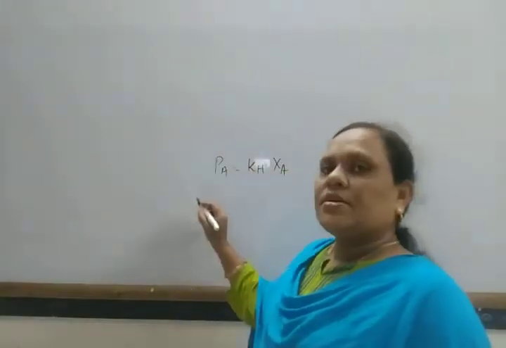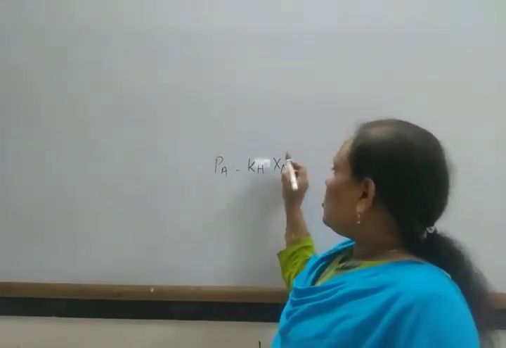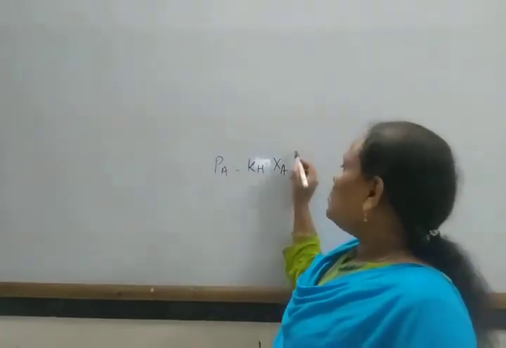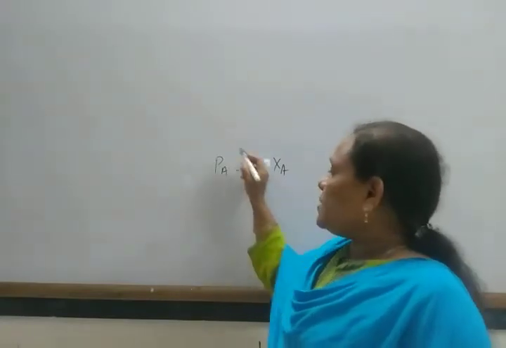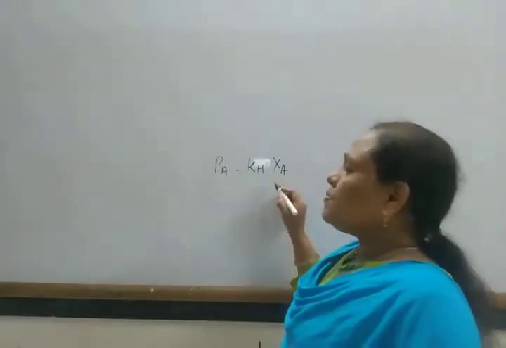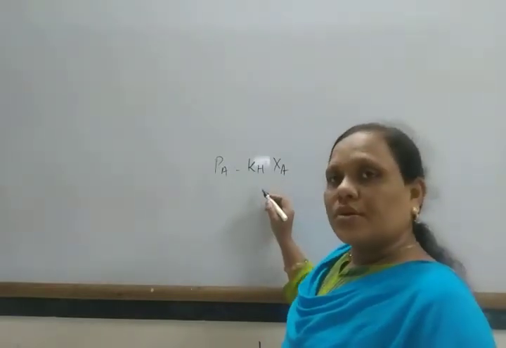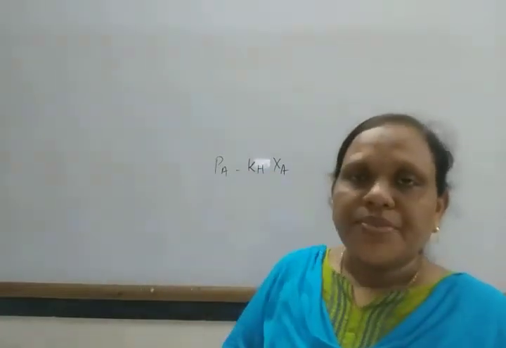The vapor pressure of a gas is proportional to the mole fraction of the gas in the solution. The pressure of a gas above the liquid is directly proportional to the mole fraction of the gas in the solution, and KH is known as Henry's law constant.